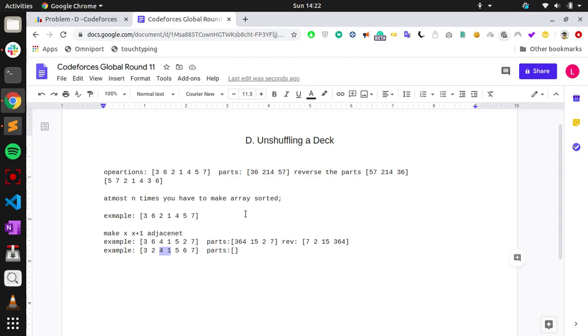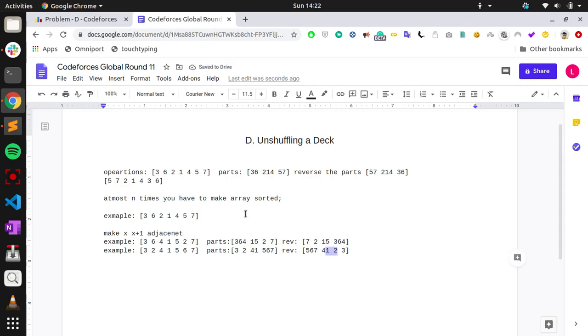So what I will do is 3, then 2, then I will make 4 1 as one part, then 5 5 6 7 as one part. So what do we get when we reverse? 5 6 7, right? Then 4 1, then 2, then 3. So right now you got 1 and 2 together.